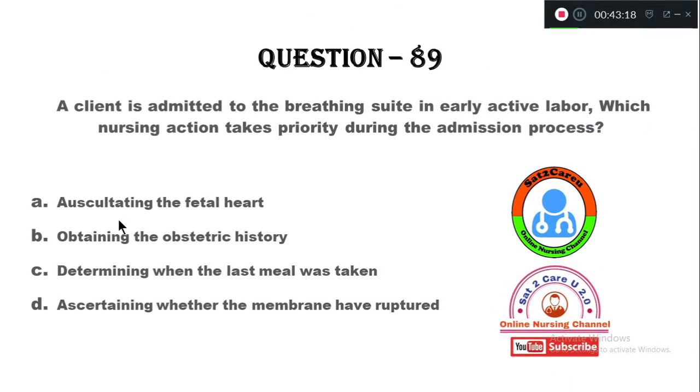Question number 89. A client is admitted to the birthing suite in early active labor. Which nursing action takes priority during the admission process? Option A, auscultating the fetal heart. Option B, obtaining the obstetric history. Option C, determining when the last meal was taken. Option D, ascertaining whether the membranes have ruptured.